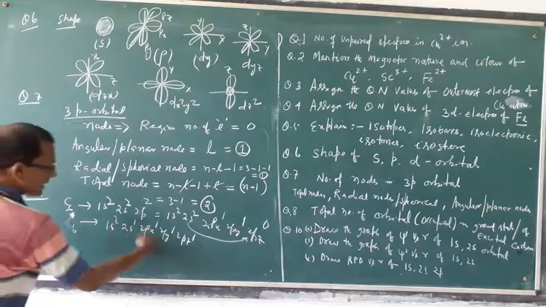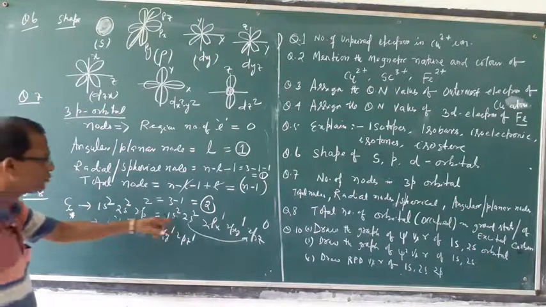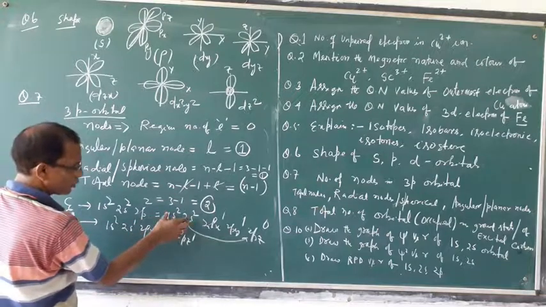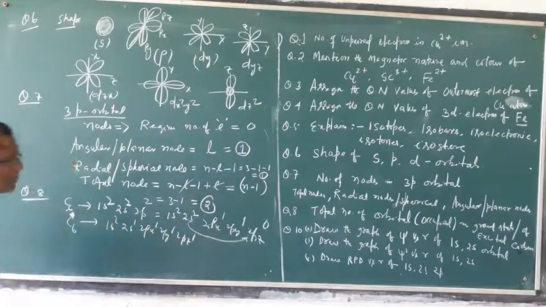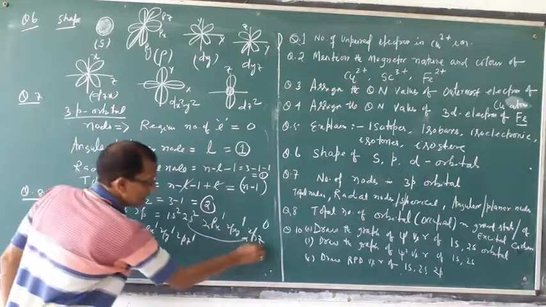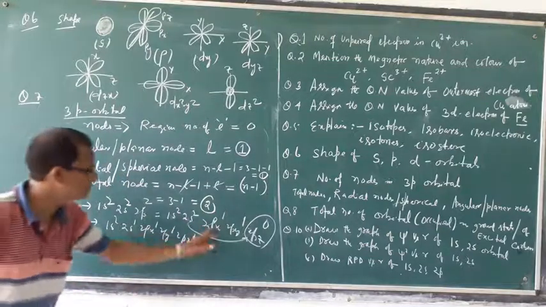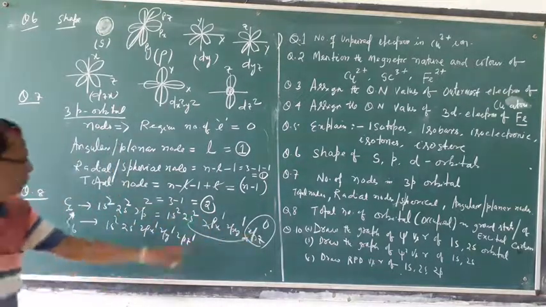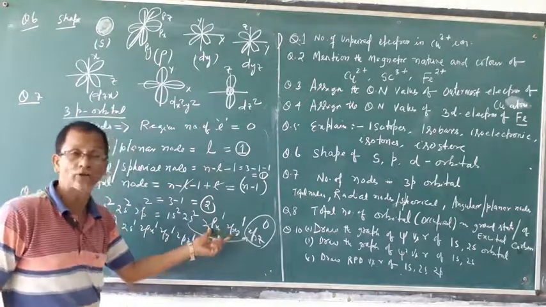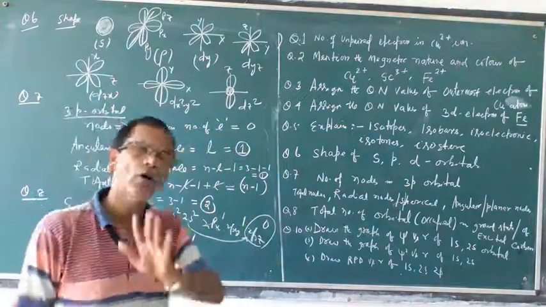In the ground state, 2pz has no electron. So out of 3 orbitals of p, 2 contain electrons, and those are occupied. An orbital having an electron is called occupied; having no electron is called unoccupied.